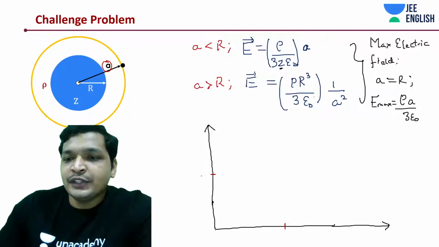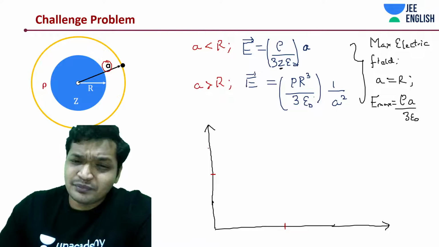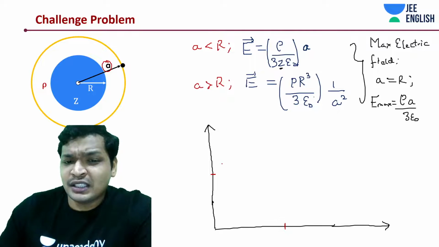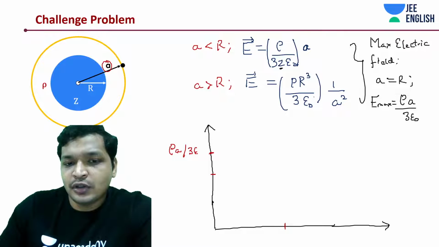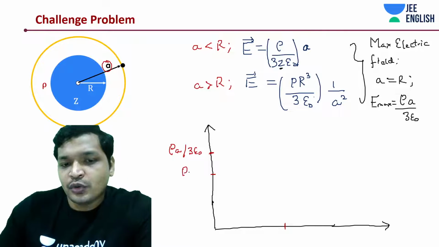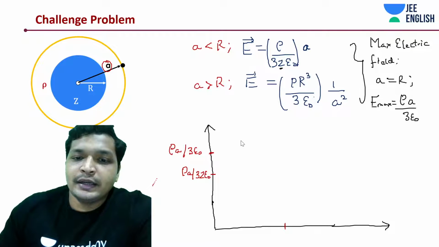Let's say one value is, substitute A is equal to R in this case. So this is the electric field. I'll write it down again. This would be rho A divided by 3 epsilon naught, whereas the other one is rho A divided by 3 Z epsilon naught. Right? Really simple.